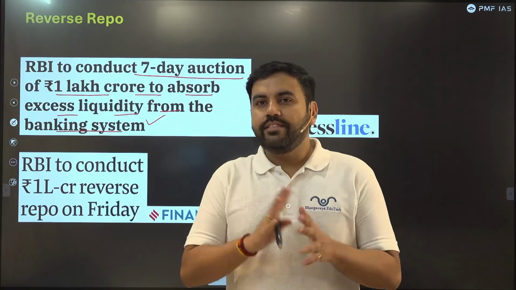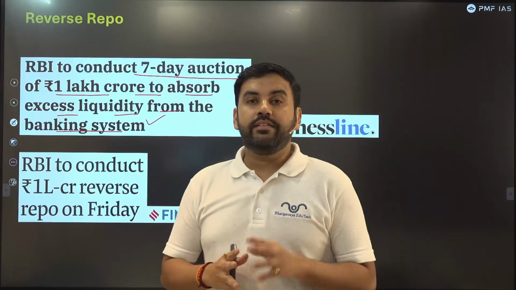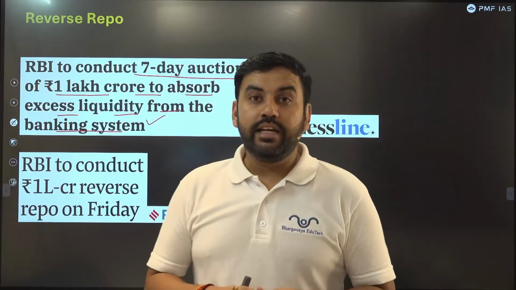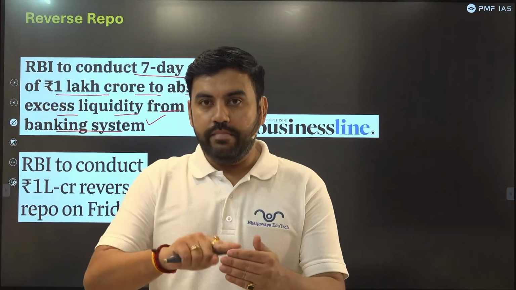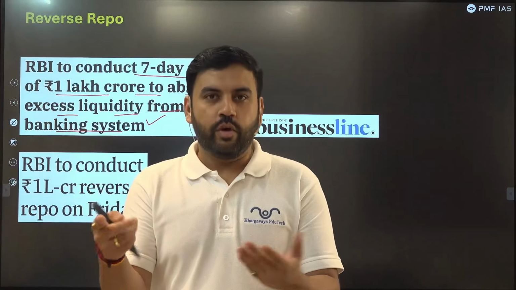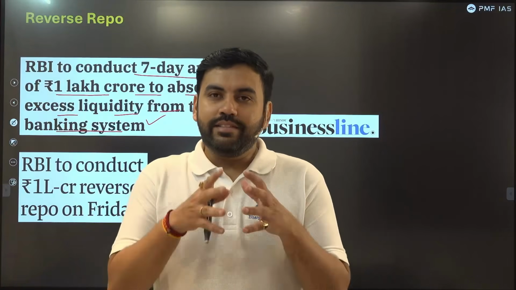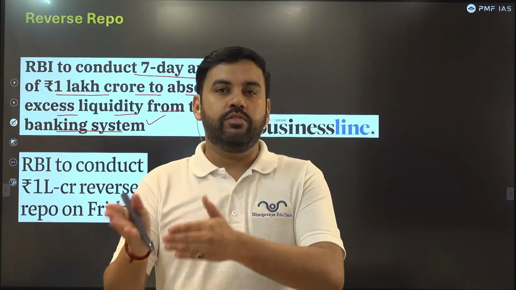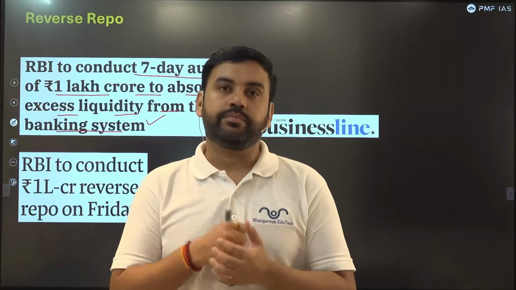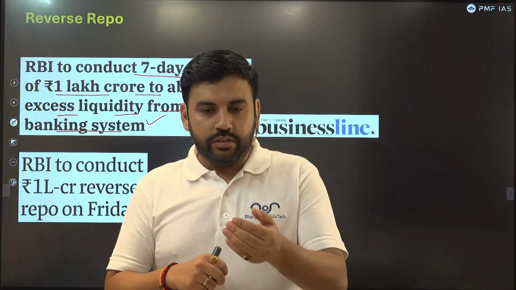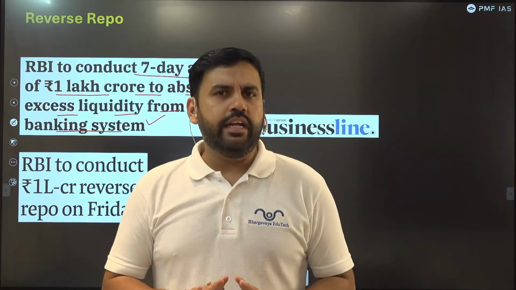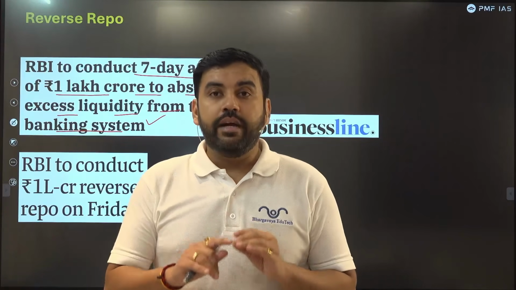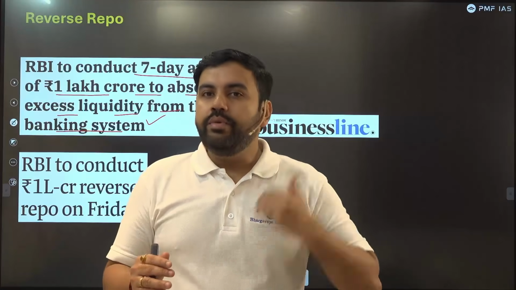So there is an excess liquidity. Excess liquidity means there is extra cash in the Indian banking system. If it is there in the Indian banking system, it may go into the hands of the consumer, obviously. If this excess money goes into the hands of consumers, it will create inflation. And we have just gone under 3% inflation. It's a very ideal inflation for India right now. So RBI does not want to take the risk of increasing the inflationary pressure.